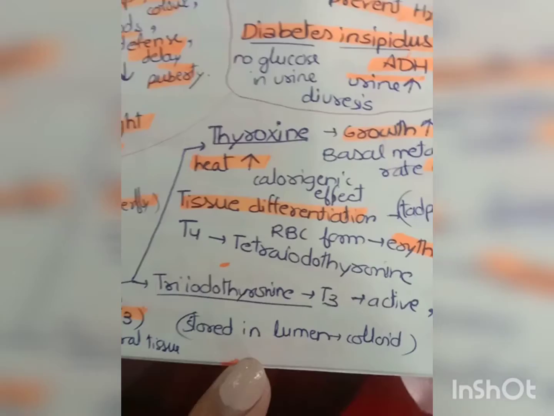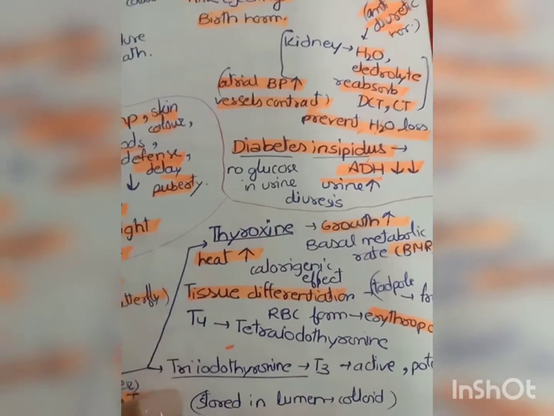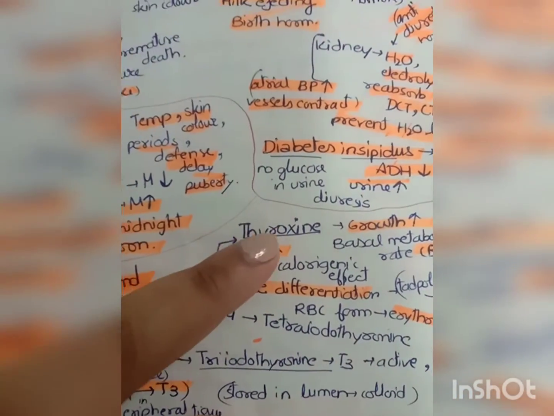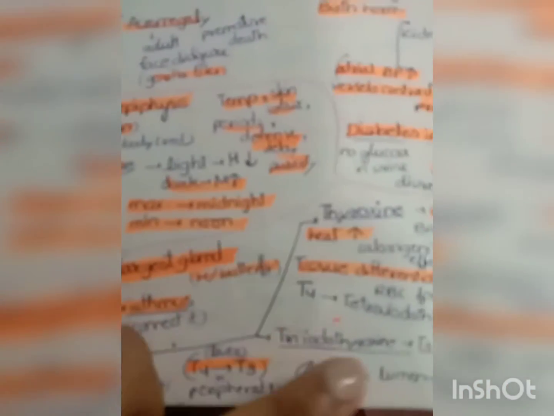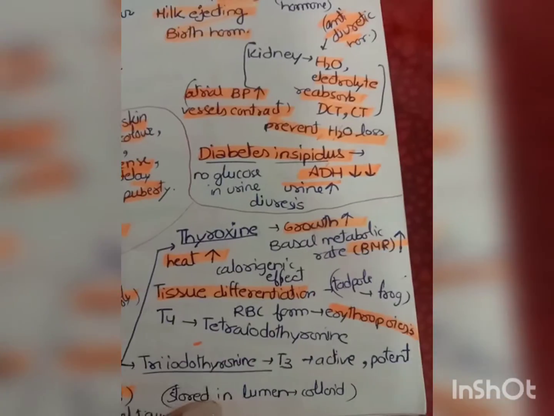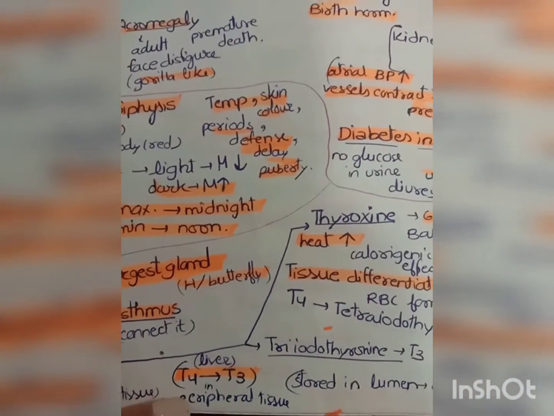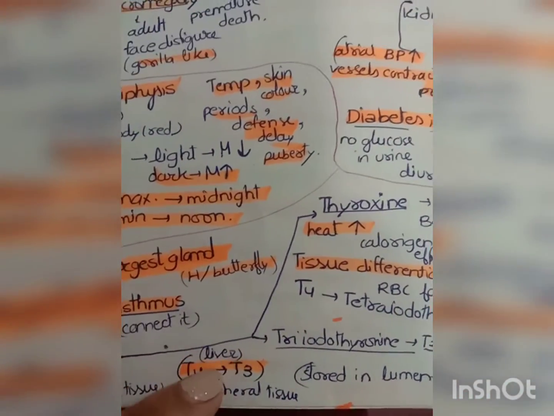It is stored in the lumen. The hormones are not much different from each other. It's just that T4 converts into T3. This is the most active and potent hormone. Okay, this happens in the peripheral tissue of our liver.